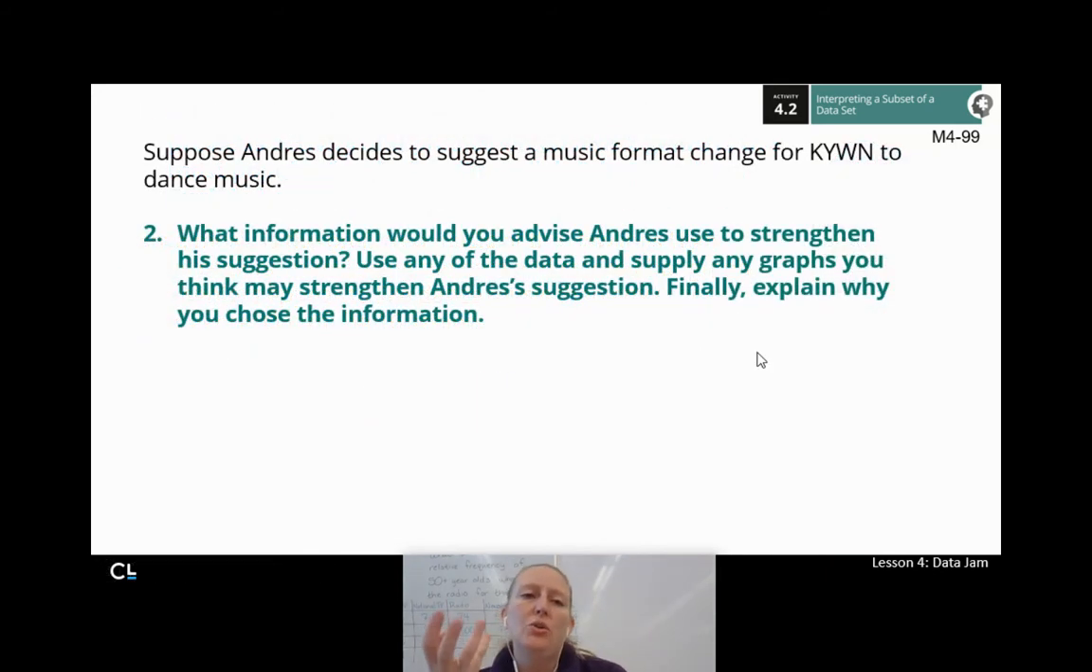So suppose Andres decides to suggest a music format change for KYWN to dance music. What information would you advise Andres use to strengthen his suggestion? And you can use any of the data, supply any graphs you think might strengthen his suggestion, and explain why you chose the information. So go ahead, hit pause, jot down your thoughts, hit play when you're ready to check your work.